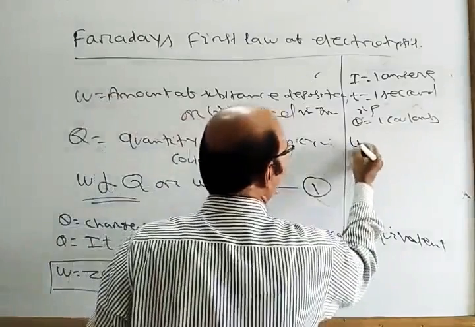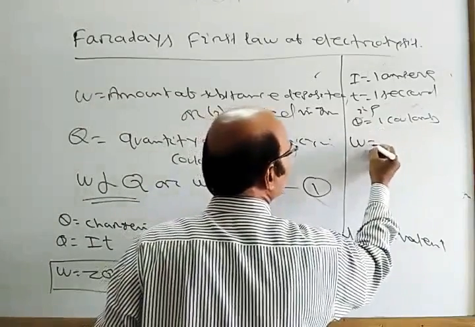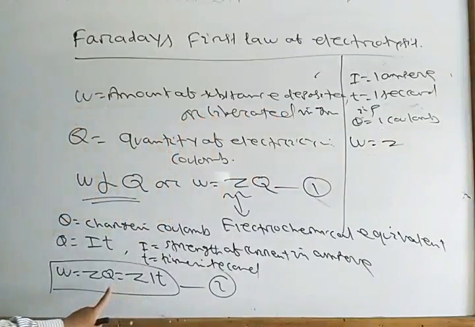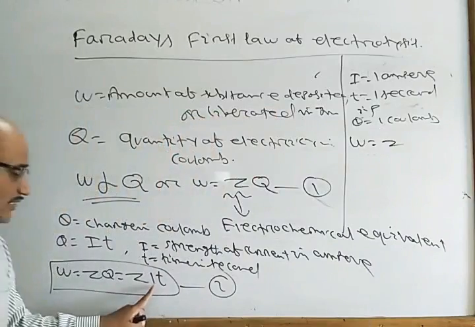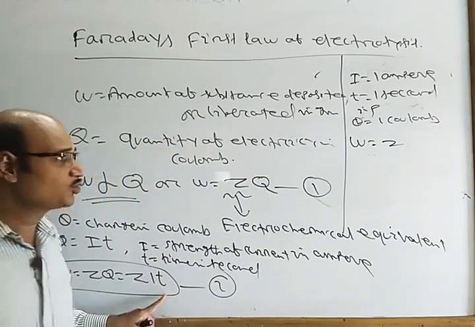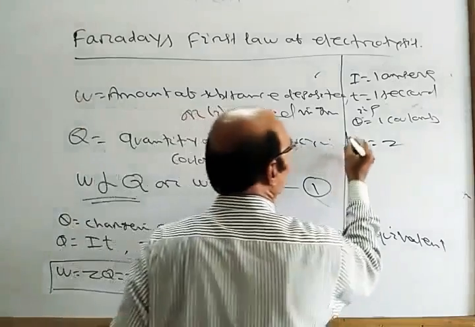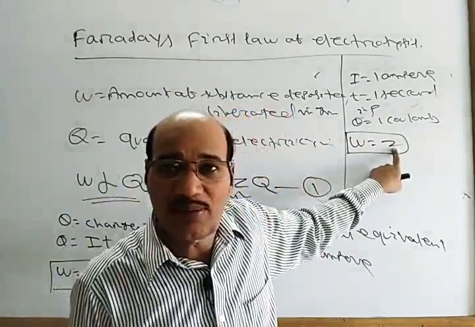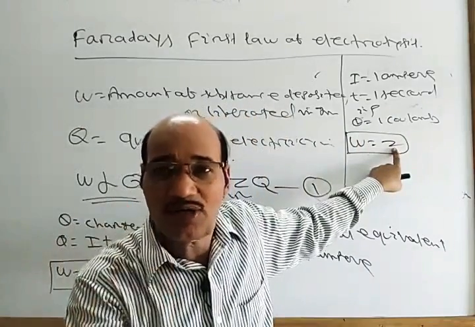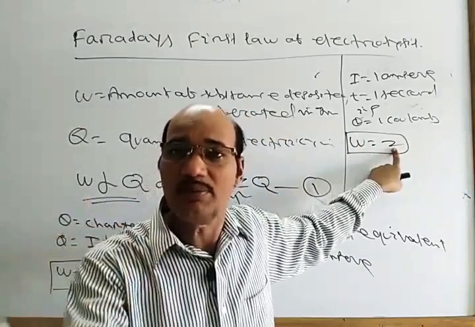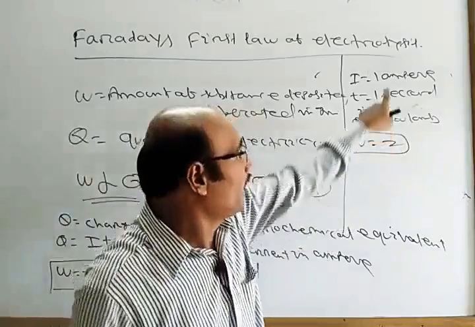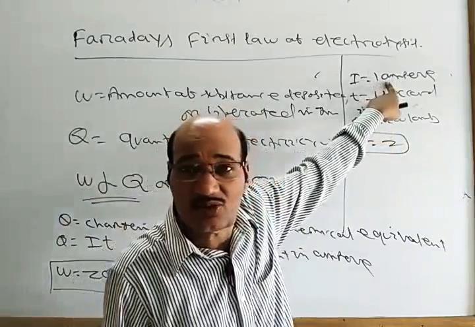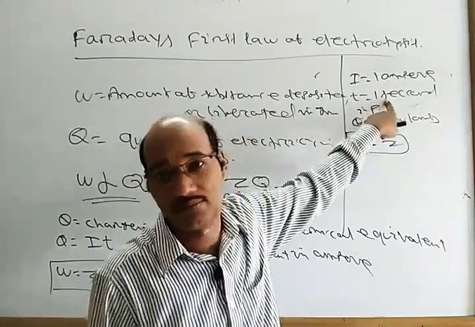So now W equal to what here? Z. Because Q equal to 1, or I is 1 ampere, T is 1 second, so W equal to Z. That means Z, the electrochemical equivalent, is the amount of substance deposited or liberated when 1 ampere of current is passing through the electrolyte for 1 second.